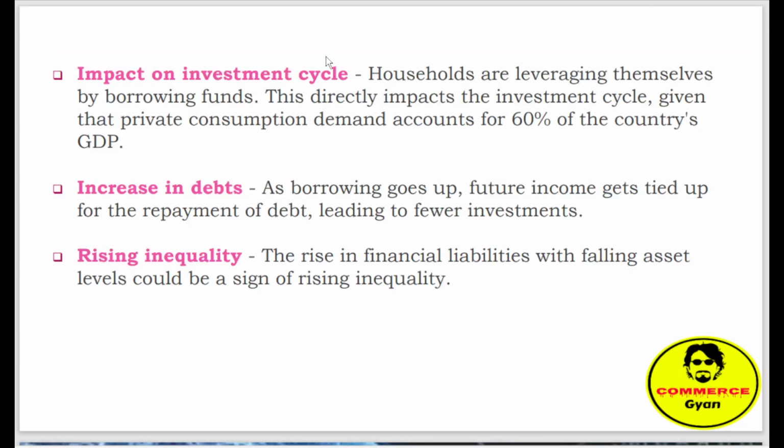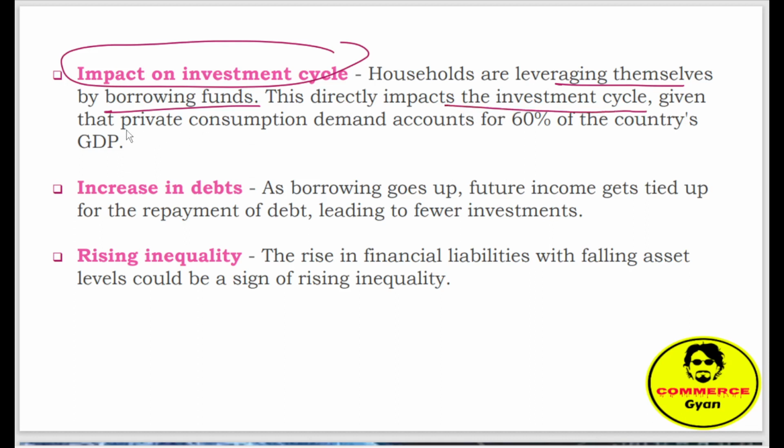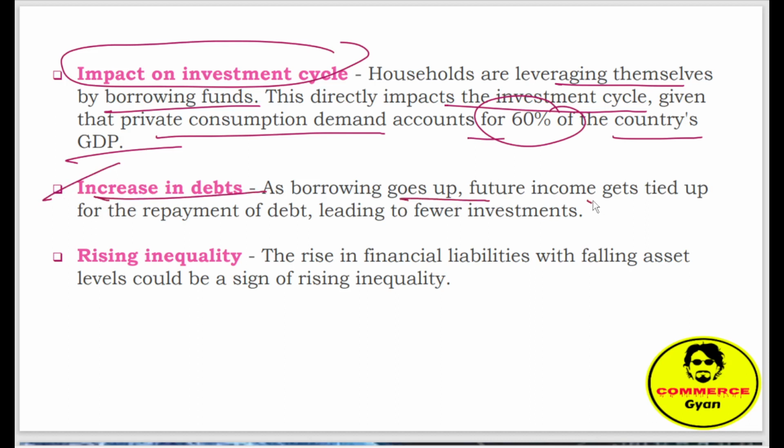Next is the impact on the investment cycle. Households are leveraging themselves by borrowing funds. This directly impacts the investment cycle, given that private consumption demand accounts for 60% of the country's GDP. Next one is increase in debt. As borrowing goes up, future income gets tied up for the repayment of debt, leading to fewer investments, right? So this is also a relation between debt and saving.